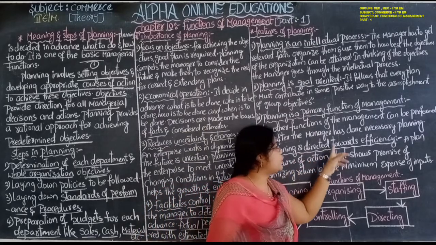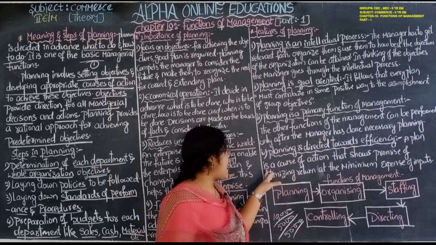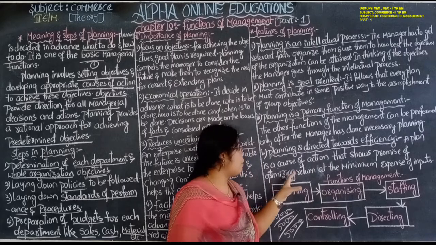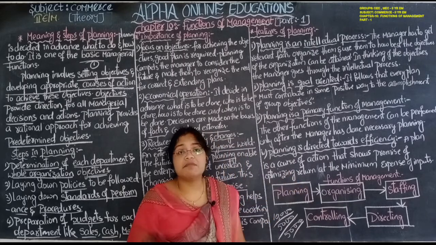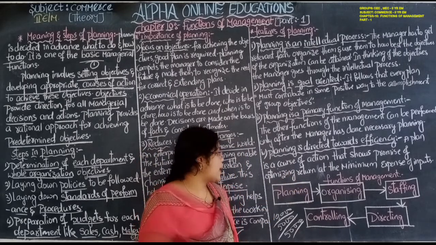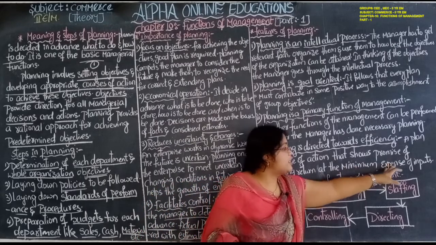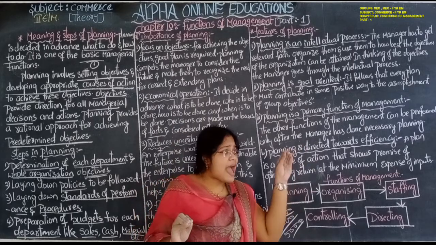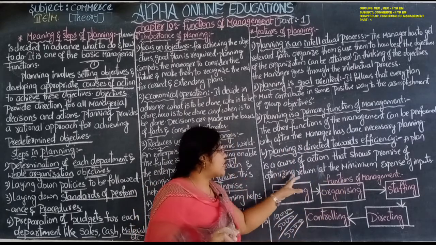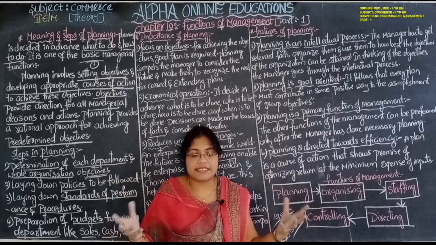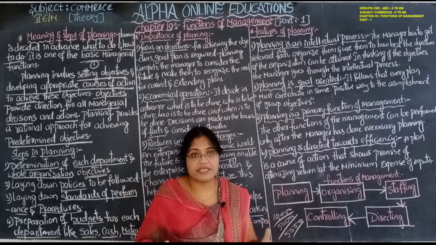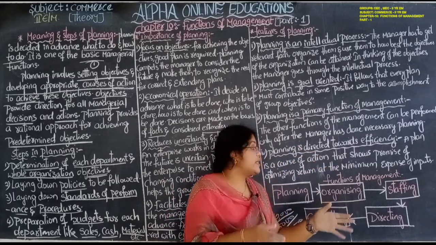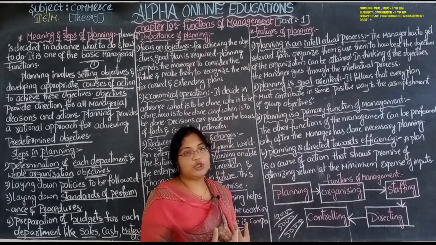Planning is directed towards efficiency. A plan is a course of action that shows a promise of optimizing returns. Optimizing means good returns at the minimum expenditure of input. With minimum expenditure, maximum output. Maximum output means maximum returns. Very little expenditure, but very good returns. That type of planning should be done.